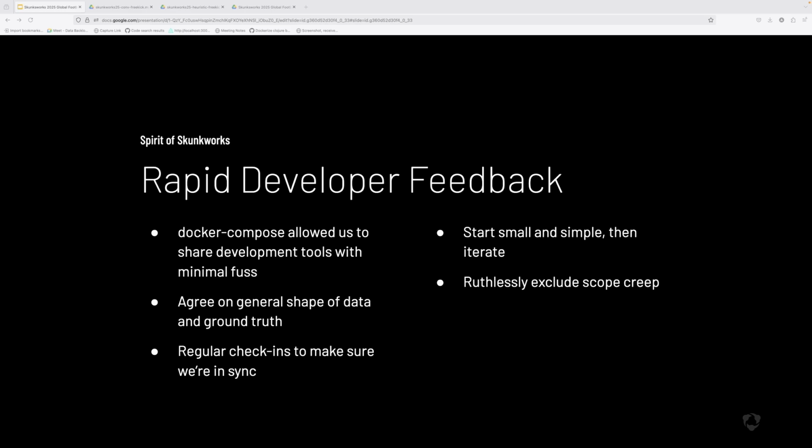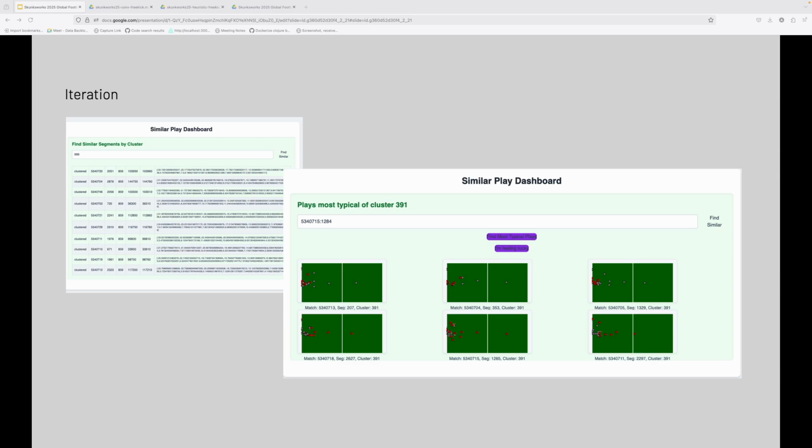We agreed on the general shape of the model outputs on the first day and kept in sync throughout the week, and a daily stand-up each morning was very motivating. We kept the focus small so we could deliver a working feature in the time available. We made even simpler versions to begin with to make sure we'd have something available at the end of the week.